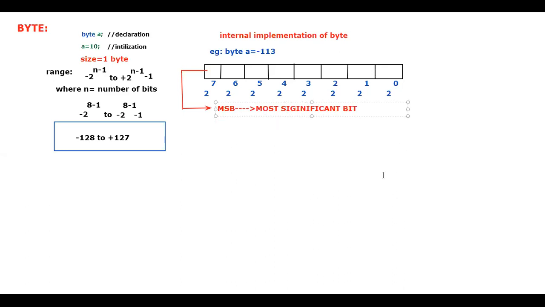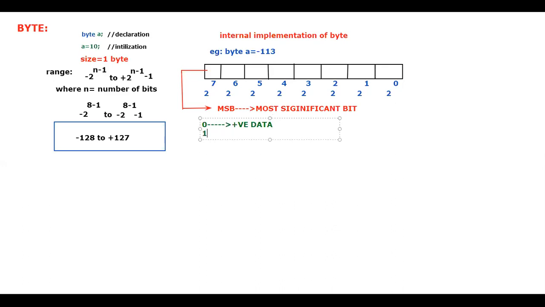Sir, what do you mean by this most significant bit? What is the duty of this? Now observe carefully. I would like to take it in a different color. In this MSB, the value will be either 0 or 1. Apart from that, no other value can be there. But if it is 0, then whatever data you have stored, you are going to consider it as positive data.